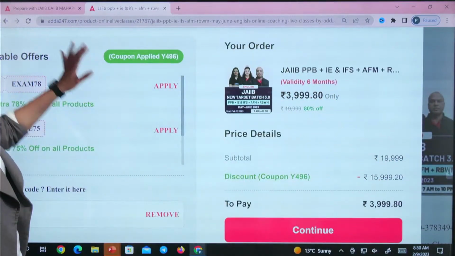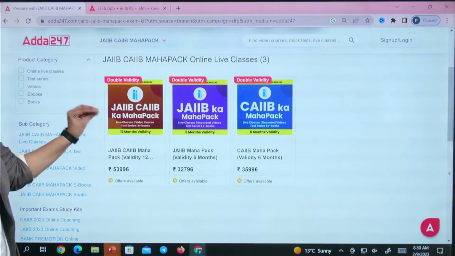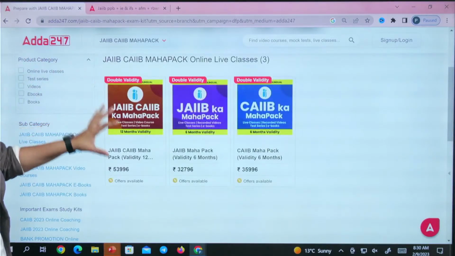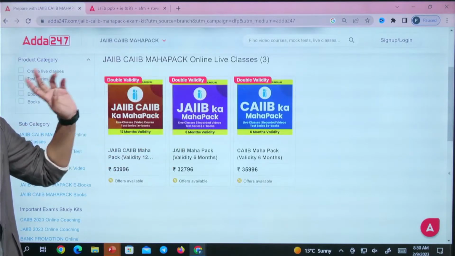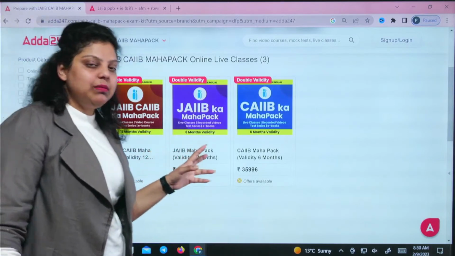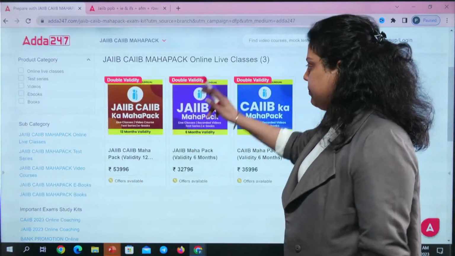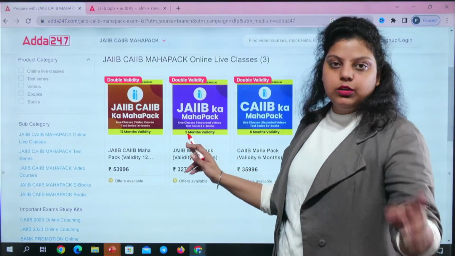Similarly, these are the Mahapacks. You can see double validity is already active with the 81% discount. So you can go with the JIB CIB Mahapack, or you can go with the JIB Mahapack. Both are available for you. In the case of the JIB CIB Mahapack, you will be getting 2 years validity. You can see 12 plus 12 month validity. In the JIB Mahapack, you are getting 1 year validity.